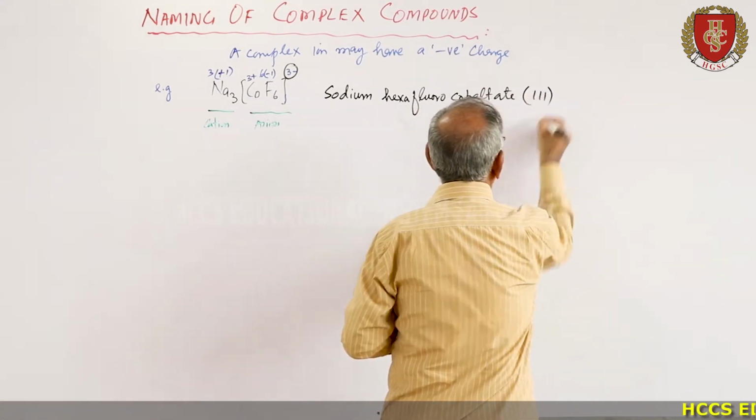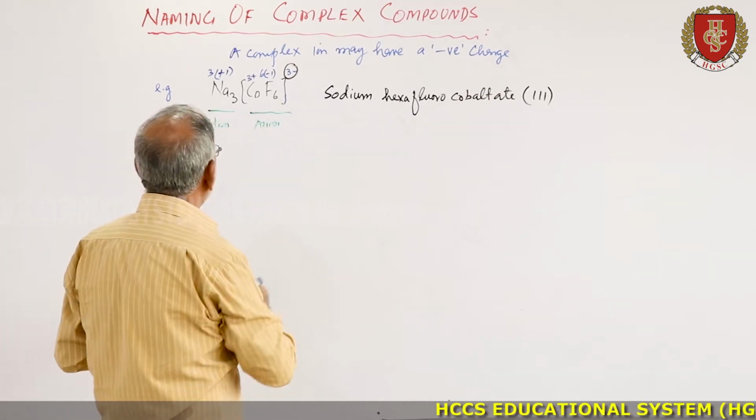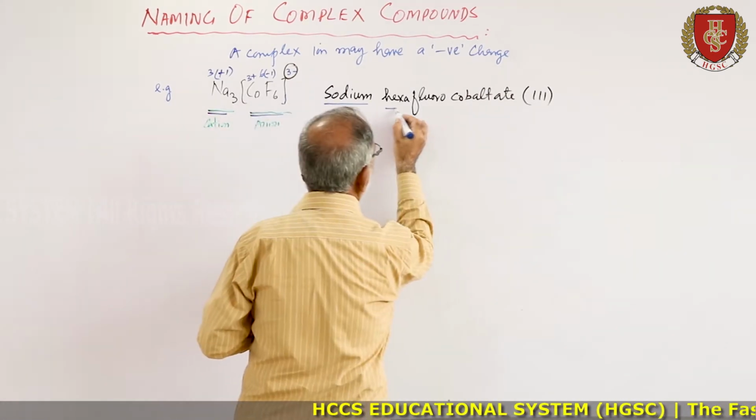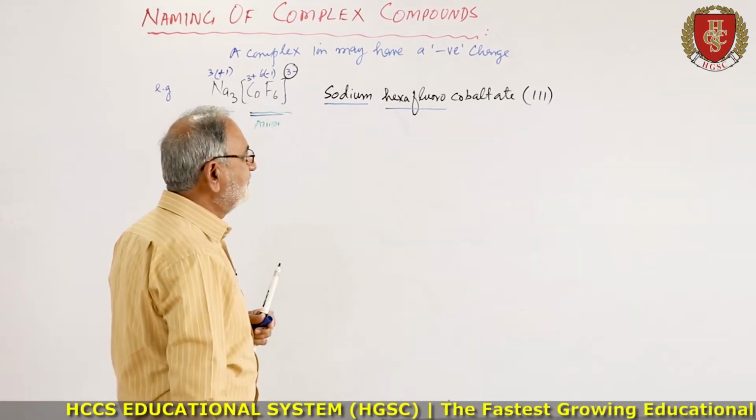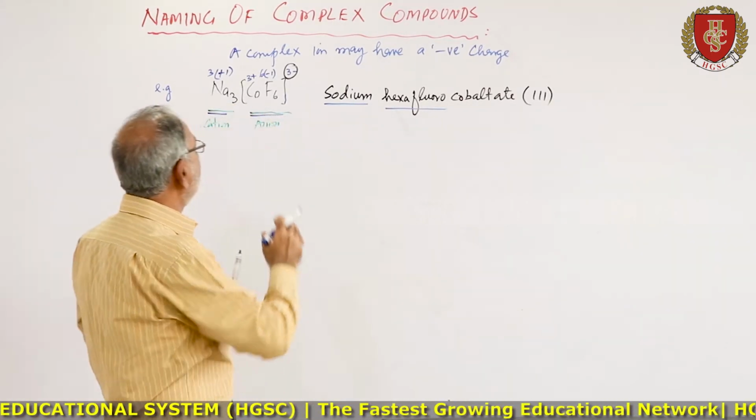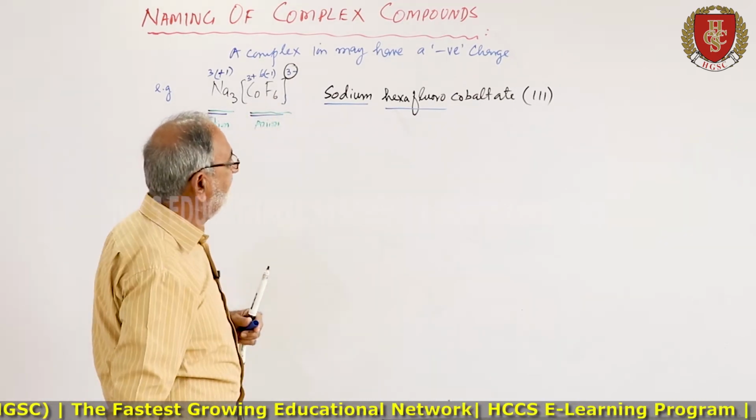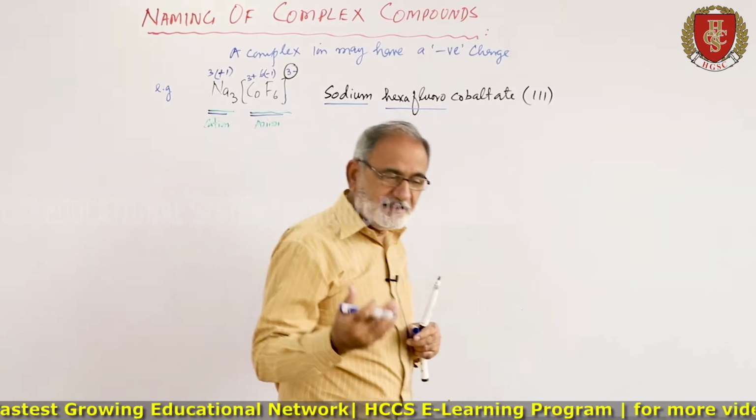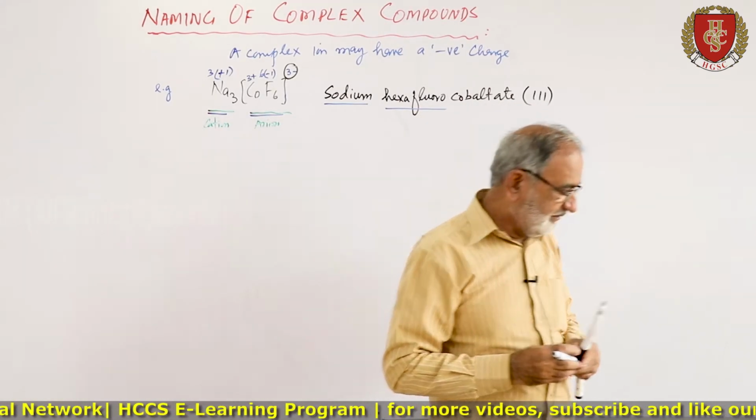Here it is 3. So this is the name, that is sodium, then hexafluoro, this is the ligand, and this is the transition metal. Since the charge on the bracket is negative, it will be represented by cobaltate. You will add the suffix ate at the end of the transition metal.